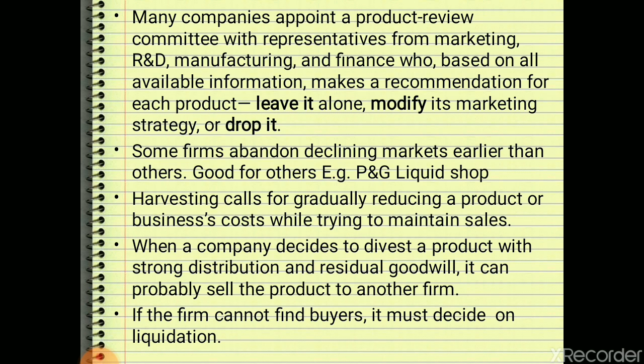Another option is that the company decides to divest a product with strong distribution and residual goodwill. If the company wants to sell its product to another firm, they can sell their existing product to another firm. And if the firm cannot find buyers, what is the best strategy? The company should go for liquidation.